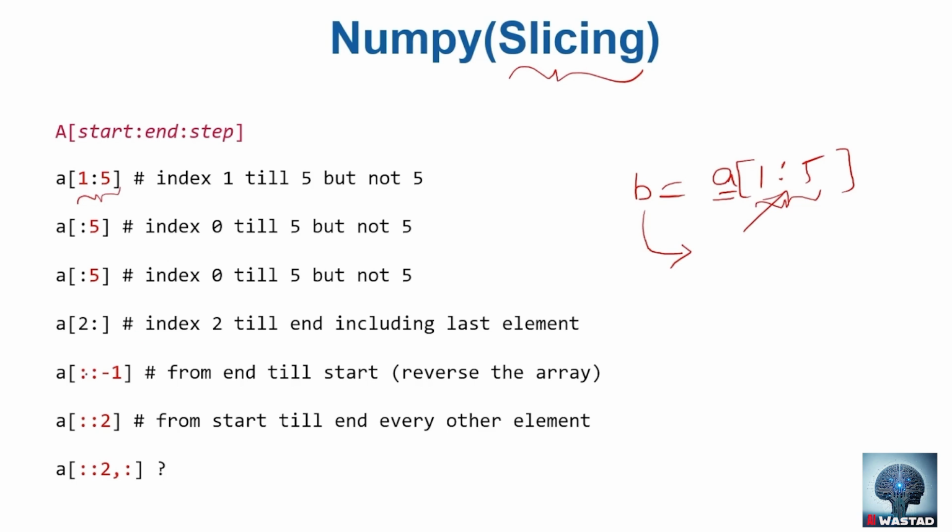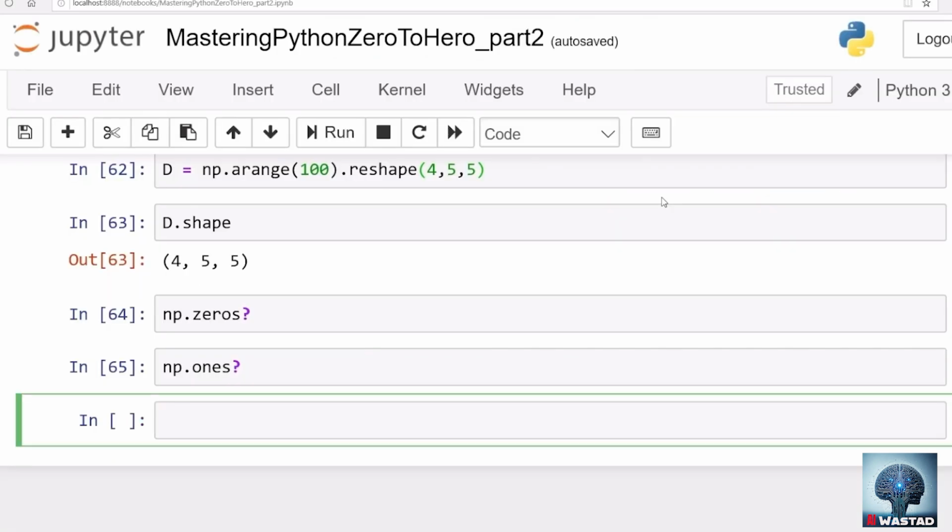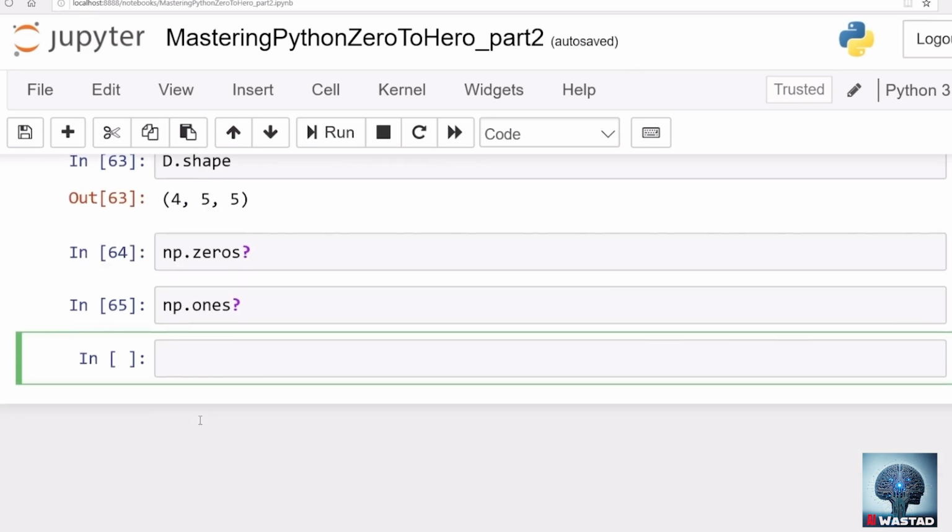All the things are the same, except how we can play with two-dimensional arrays. Let's see some examples of indexing one by one in Jupyter Notebook, and see how slicing actually creates a view rather than a copy. So let's go to our Jupyter Notebook and see how we can play with different indices.